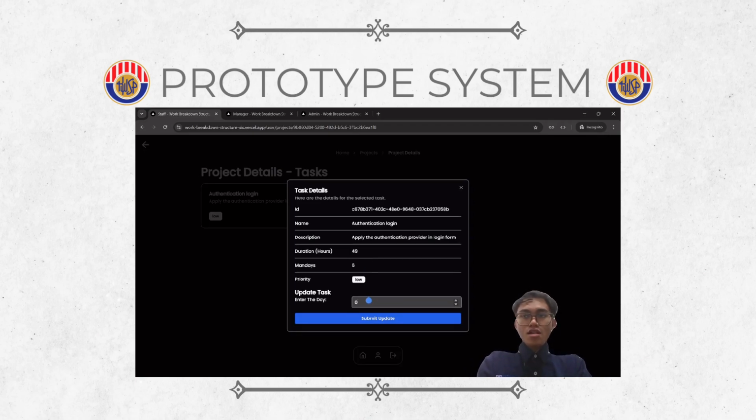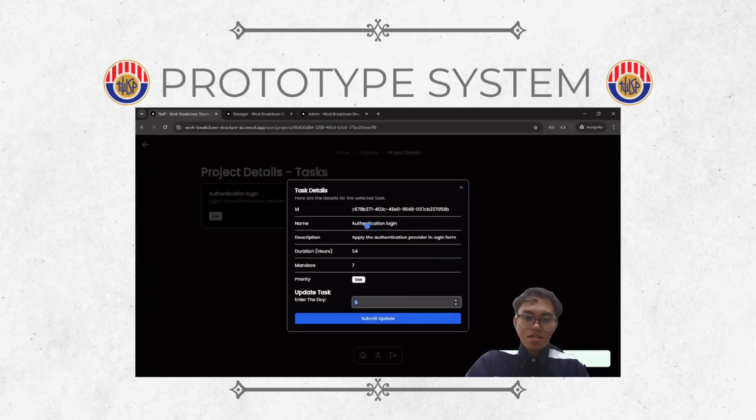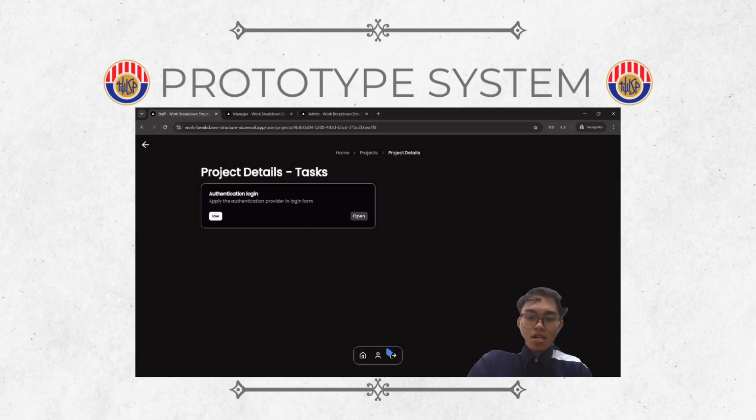So right now I just want to update my man-day, which is the working hours, since I have already worked on this for about 5 hours today. After that I will submit, and it will show a successful update, and then you can see that the duration has increased. So that's it from the users part, or the staff part.